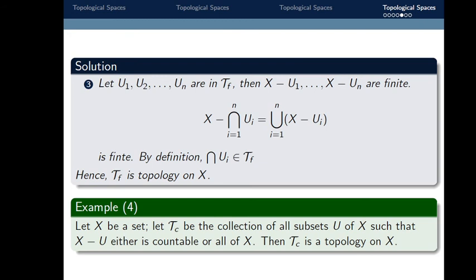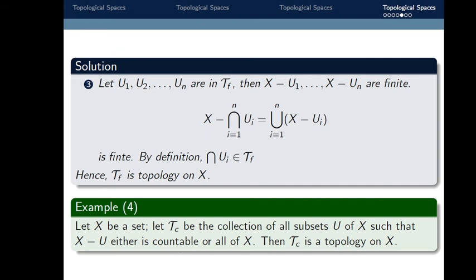Then tau c is a topology on x, and this topology tau c is called the countable topology. In earlier example 3, this difference x minus u is either finite or all of x, but here x minus u is either countable or all of x. We already discussed what is meant by a countable set.